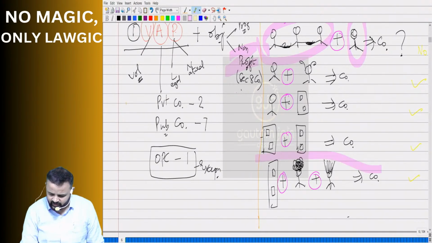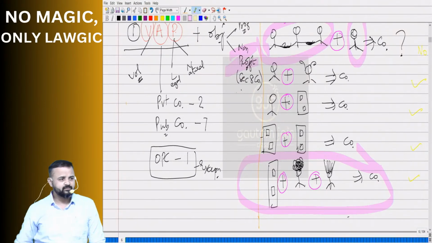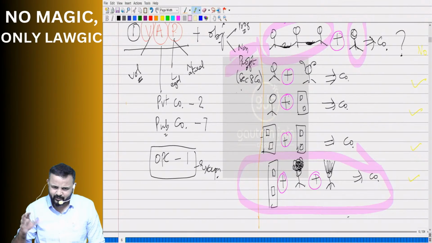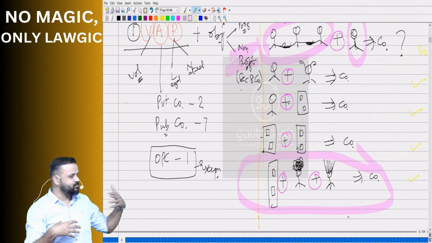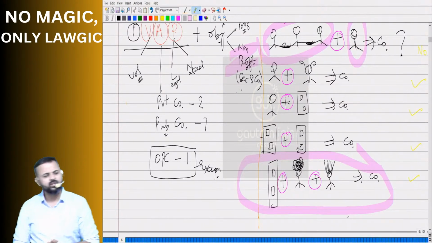That means the last one. If you see here, what is happening? There is a company and there is Chin Chachu who wants to start a company. Meaning, there are some foreign citizens. Do you find this type of name in India? No. So obviously these are foreign citizens, from China or Japan. And they want to associate with some company and start another company. Can they do that? How come?